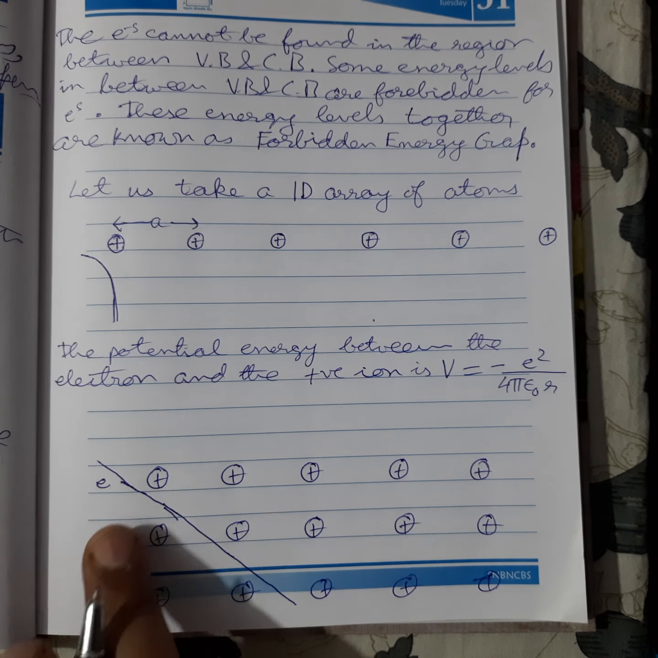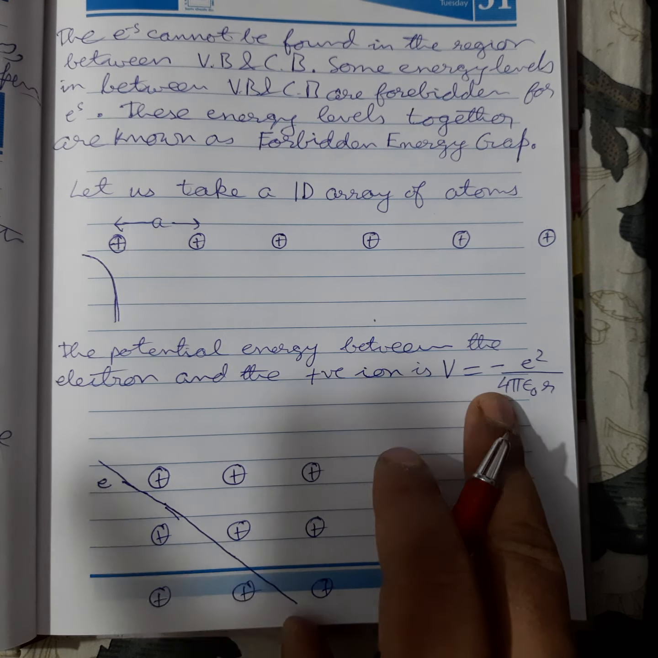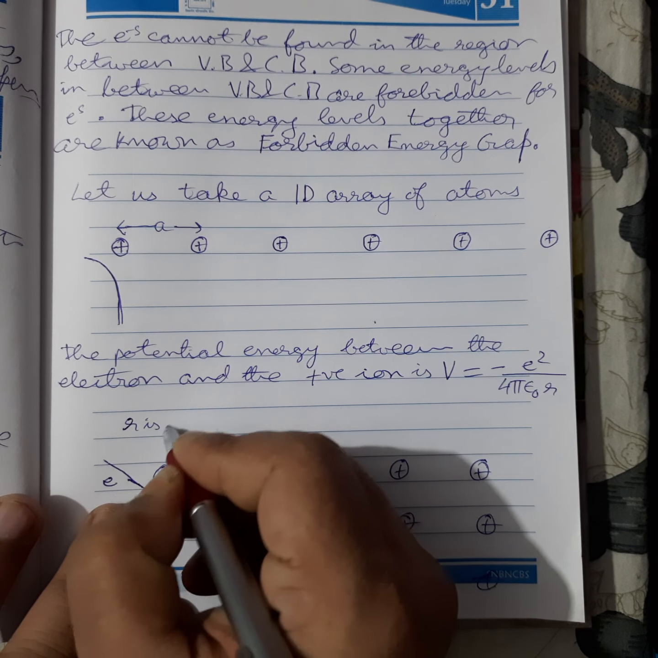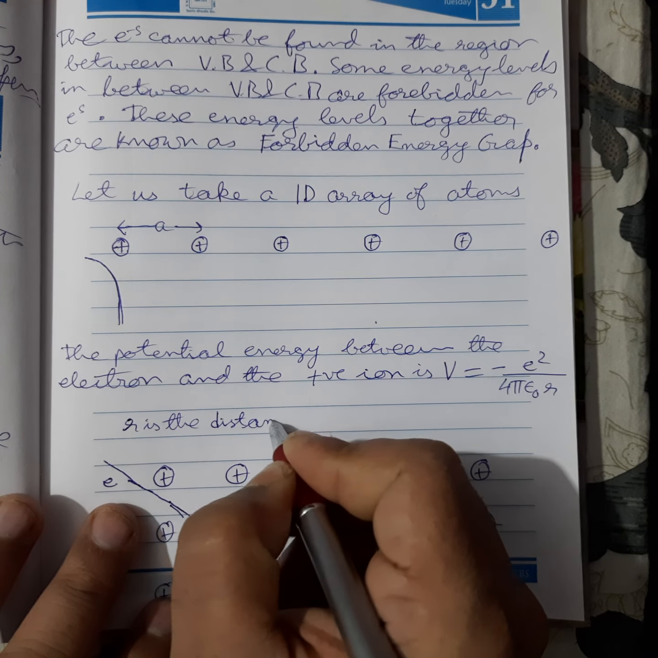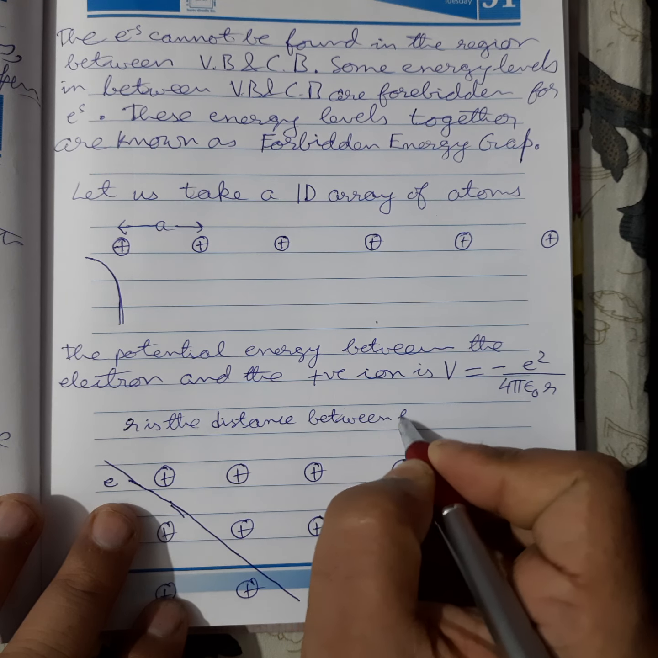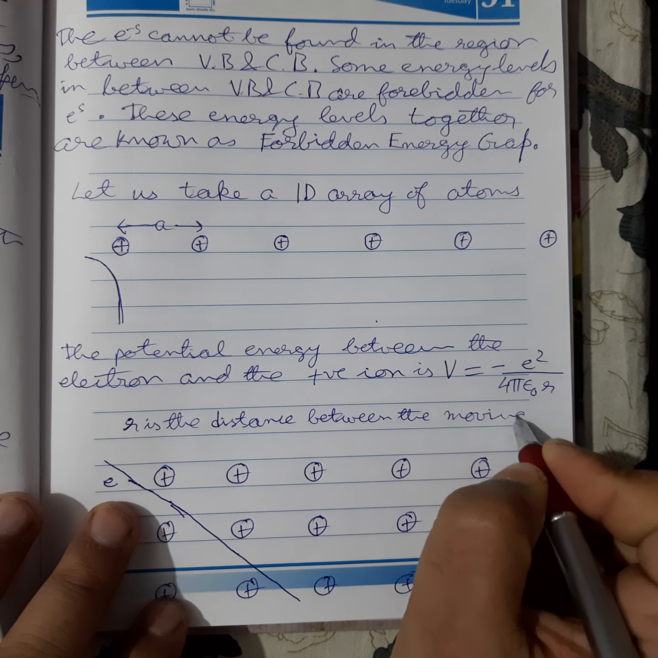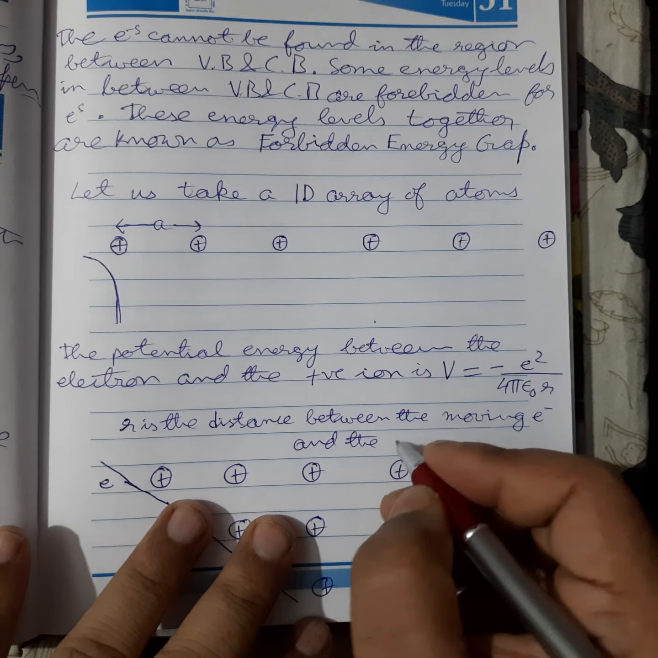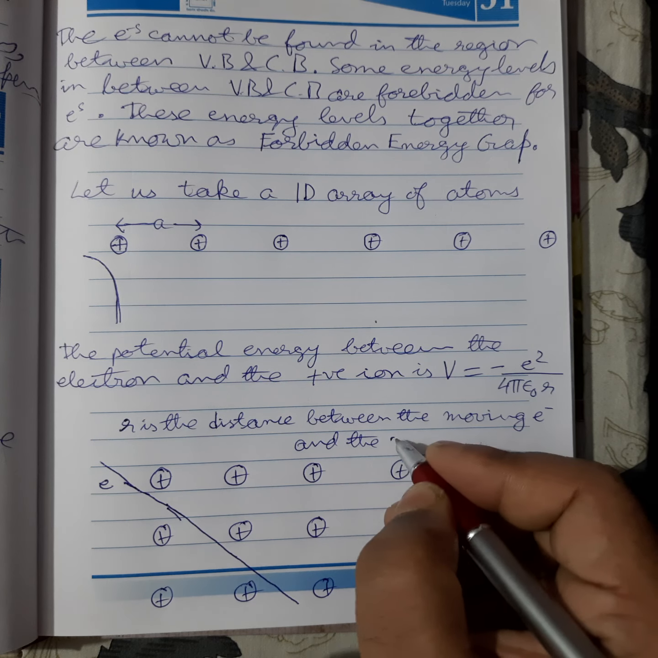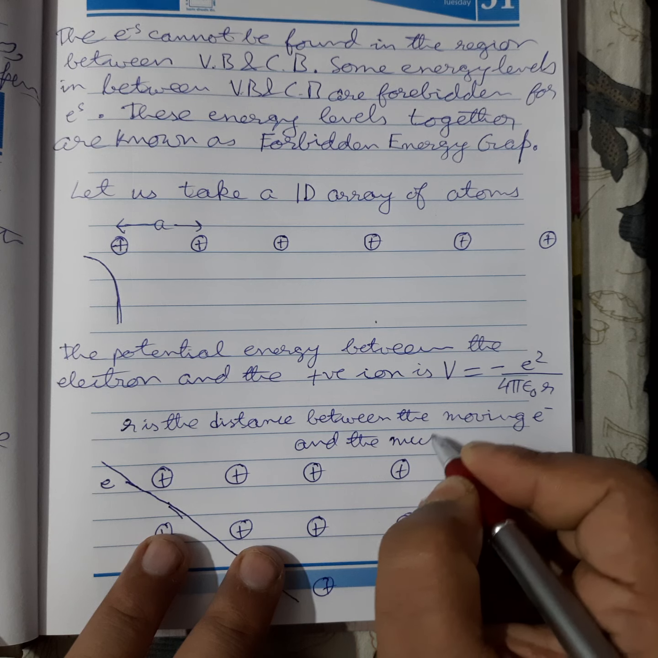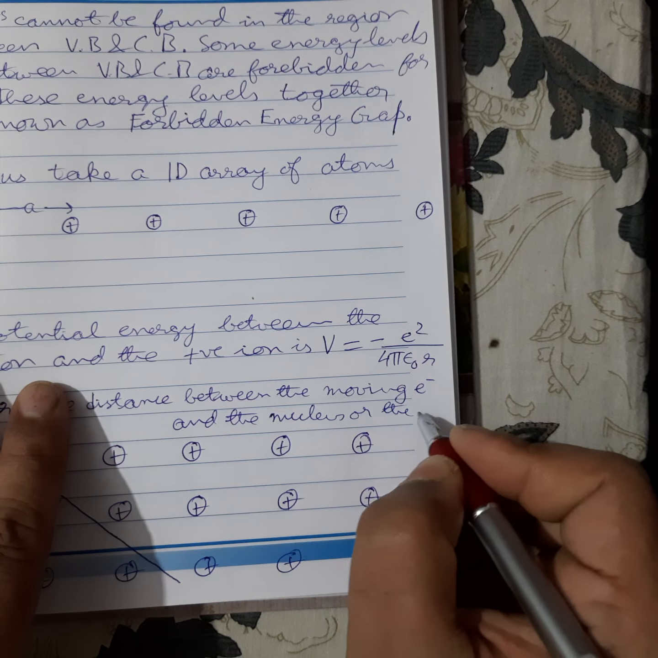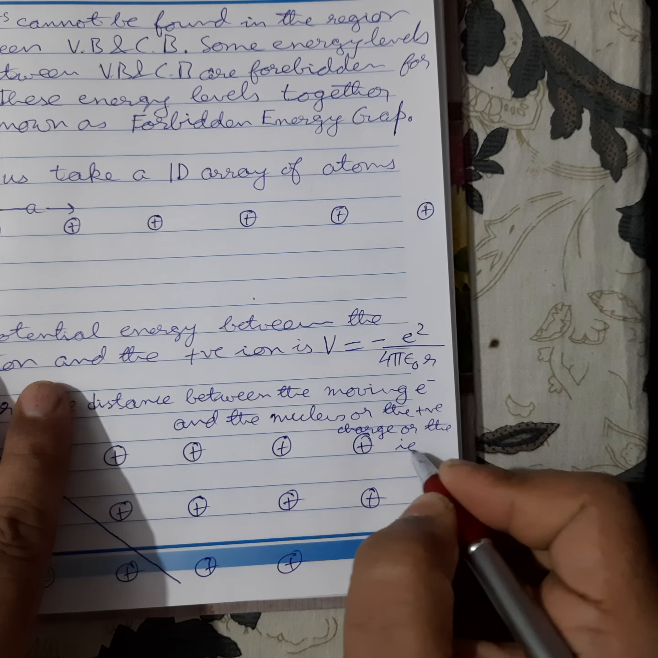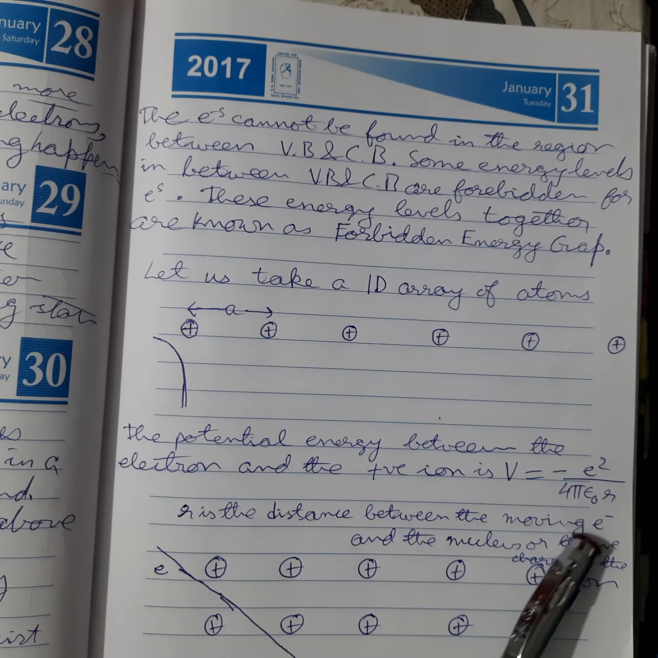Now what is this r? R is the distance between the moving electron and the nucleus, or the positive charge, or the ion, you can say.